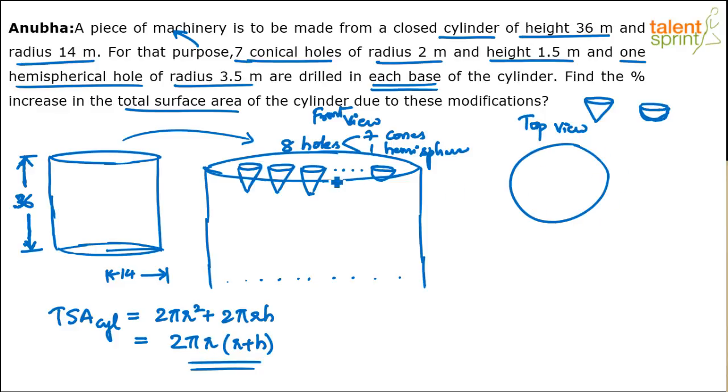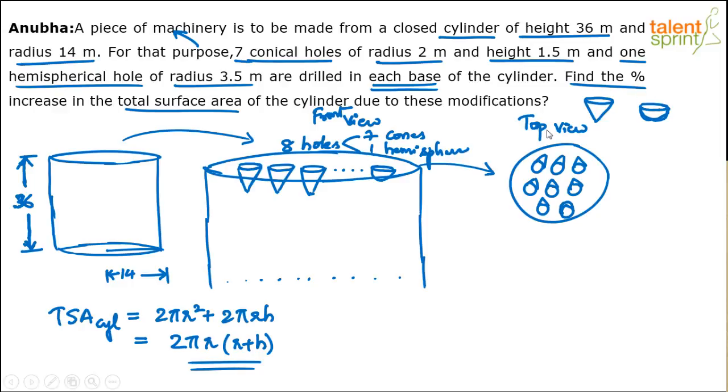This is the base of the cylinder, and I'm showing the top view. On that top view, you will see 8 holes. Inside these holes, when you try to visualize, 7 will be in conical shape and 1 will be like a hemisphere. You getting it? So this is drilled inside. Now the question was, when you are removing something, how will there be an increase?